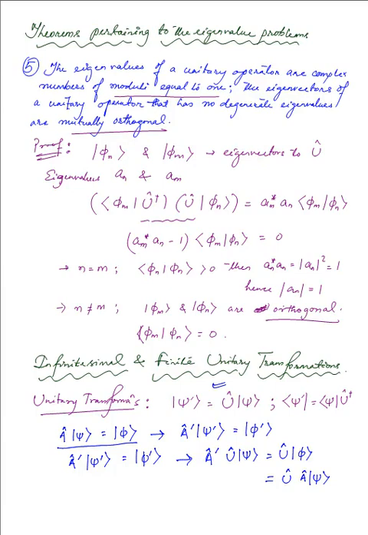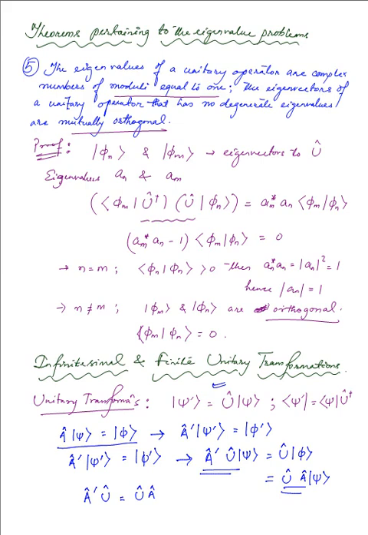So if we compare this side and this side, they will be the same. That means A primed operator and the unitary operator will equal the unitary times A primed. Now if we multiply both sides by the adjoint of the unitary operator, then what do we get?